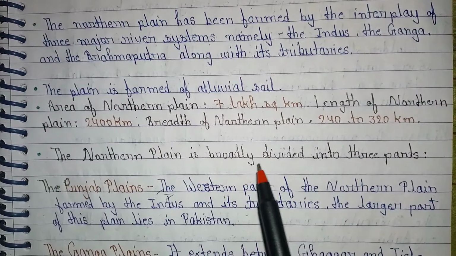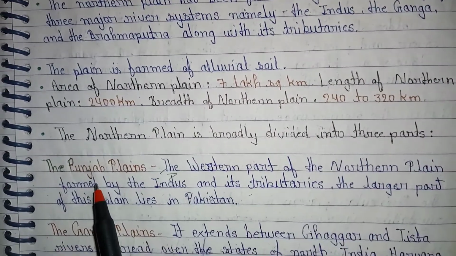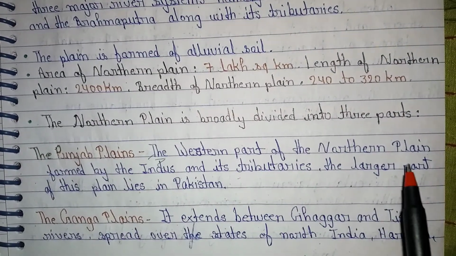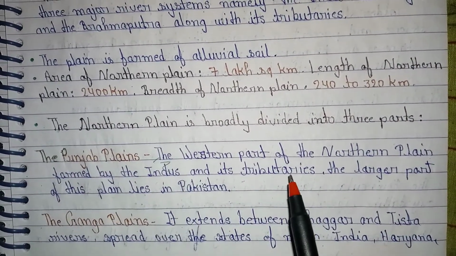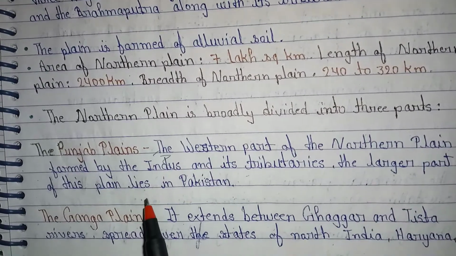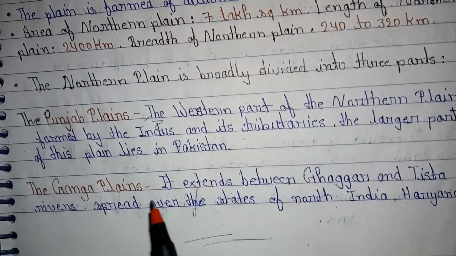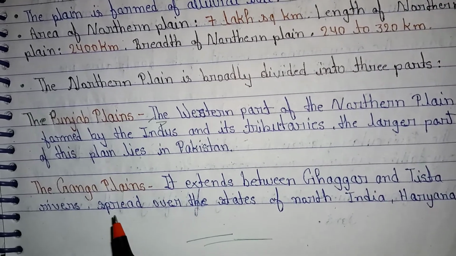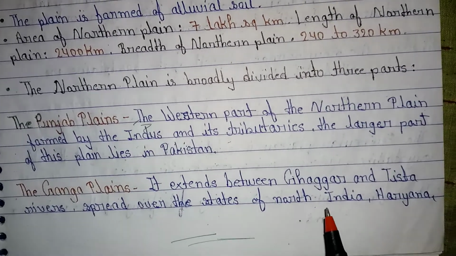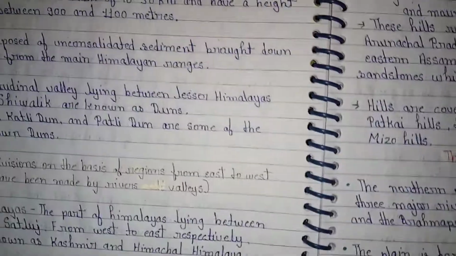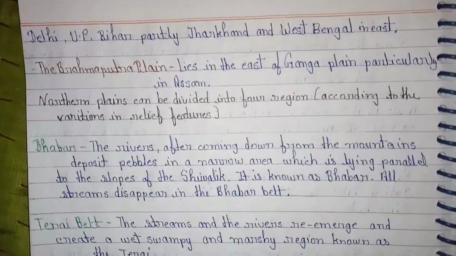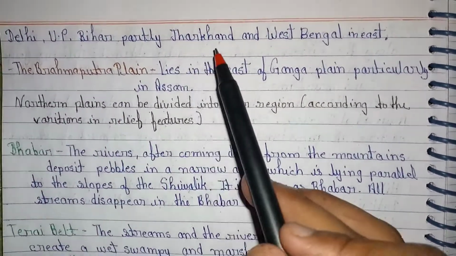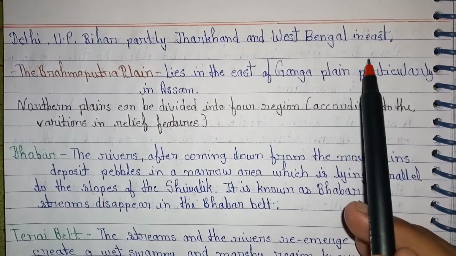The Northern Plain is broadly divided into three parts. The Punjab Plains. The western part of the Northern Plain formed by the Indus and its tributaries. The larger part of this part lies in Pakistan. The Ganga Plains. It extends between Ghaggar and Teesta rivers, spread over the states of North India, Haryana, Delhi, UP, Bihar, partly Jharkhand and West Bengal.